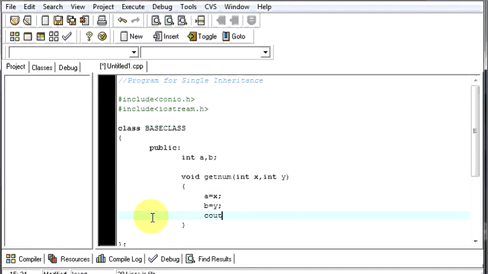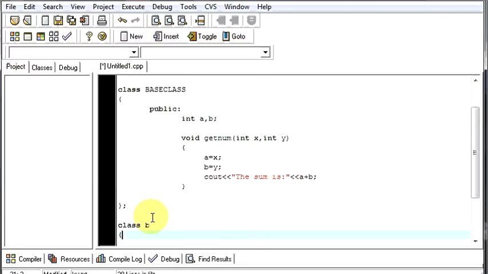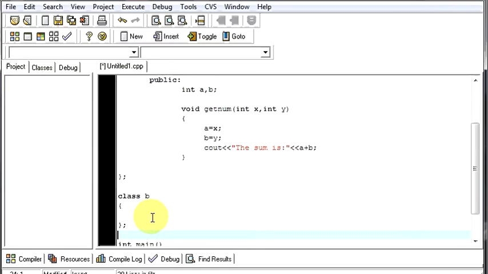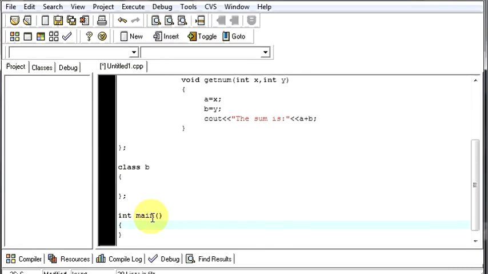Then we'll display to the user the sum. The sum will be A plus B, simple as that. And right now we don't need class B, we'll explain that later.